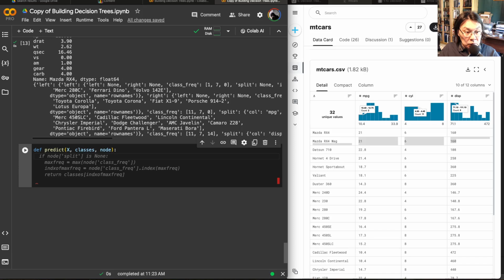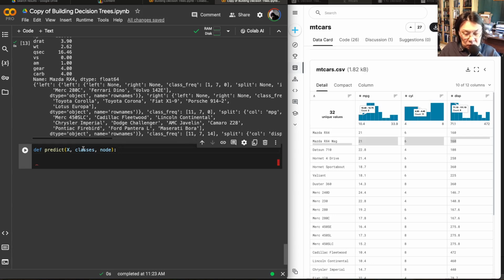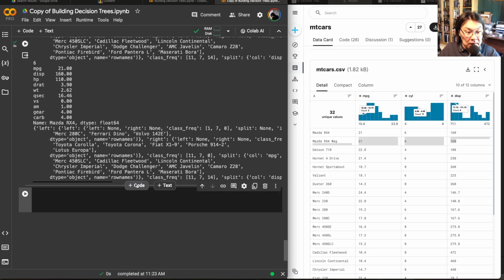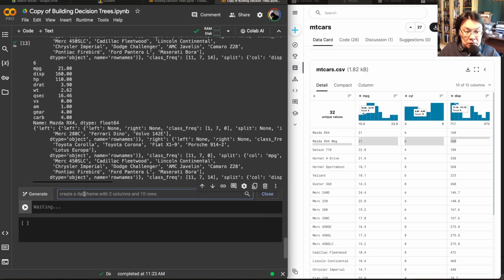Now I want to, so there is a way, well, see, why don't we try generative AI here? If it can solve our problem, then I'll explain how it works. So let's see. So we'll say apply predict 1 to the entire X data frame, right? So let's see if generative AI can do it.